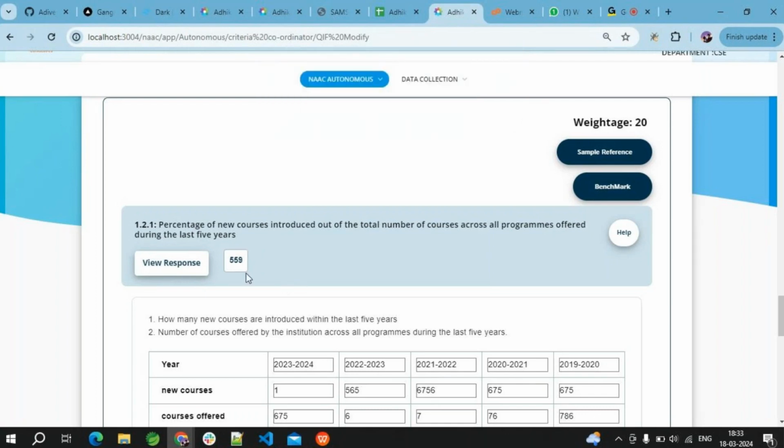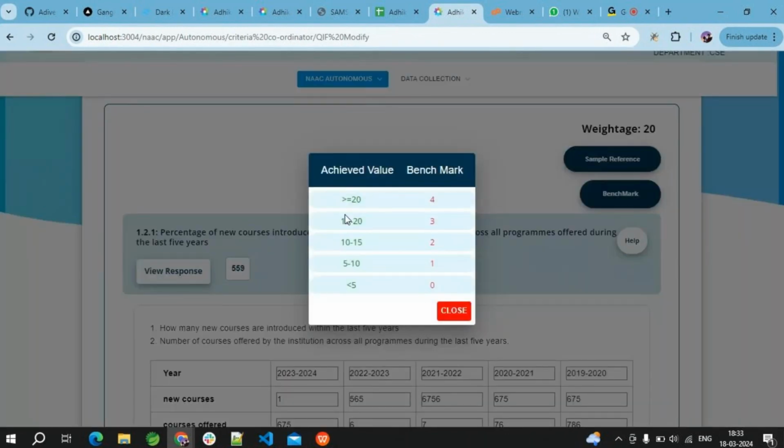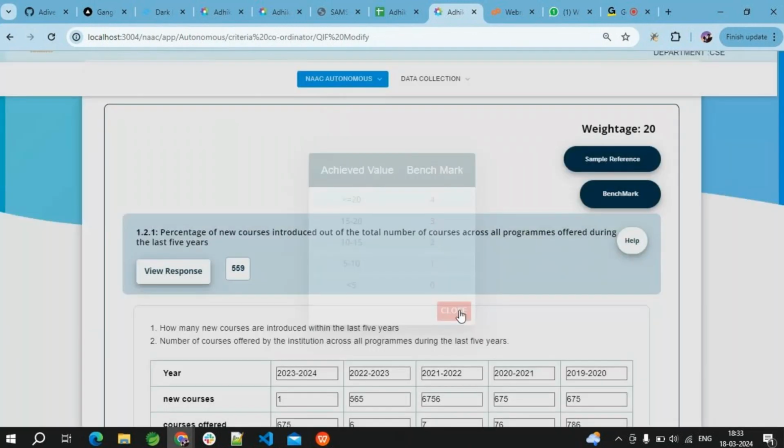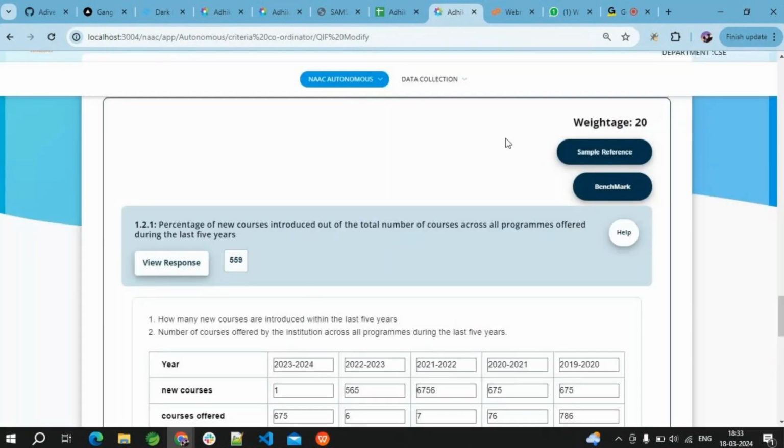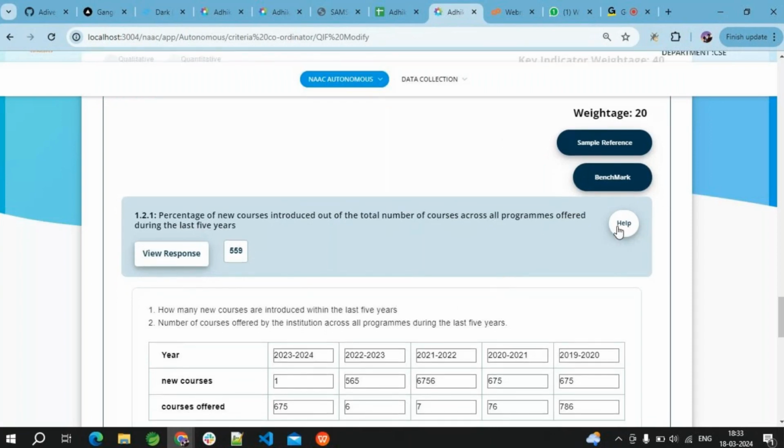So let's consider 559. We will open it here. Here you can see more than 20, this is 559, so we are going to get 4 credits. This is how we designed this structure. So how did this 559 come?